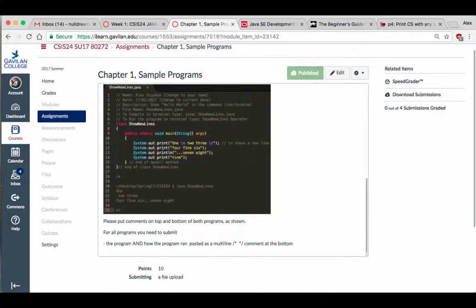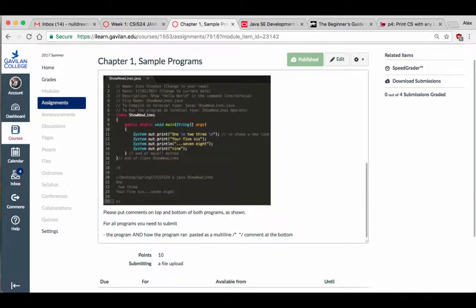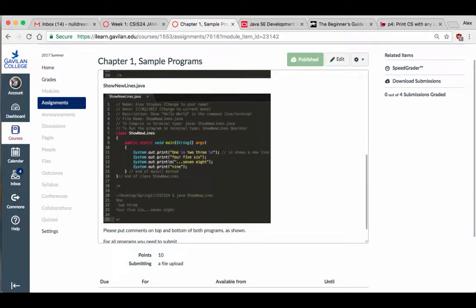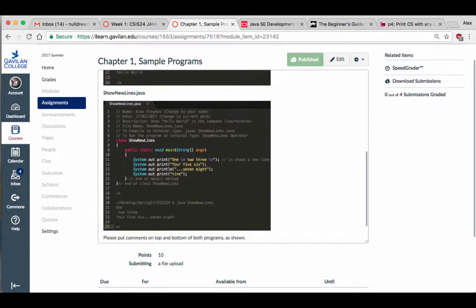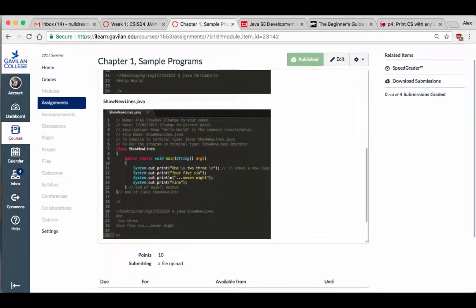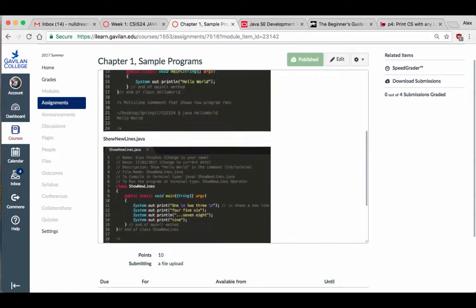That's what you have to do for this particular assignment. Make sure, again, you type it up, put the comments on the bottom to show me how the program ran, and put the comments on the top: your name, your date, the description, what's the file name. You can even tell yourself things like how do you compile this. If you notice here, I even tell you how to compile it. To compile this, you type javac ShowNewLines.java, and to run the program, type ShowNewLines. I gotta edit that. There's no operator. And that's it.